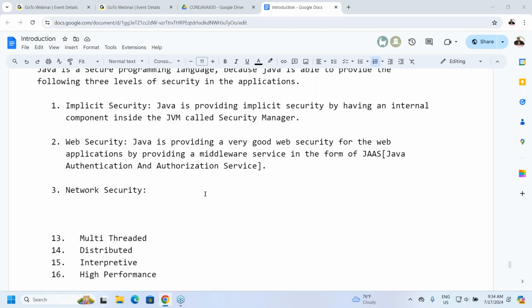When I click on this login button, what happens there? My username and password are transferring over the network to the server side program. Listen carefully. When my username and password are transferring in the network as plain text data, somebody else may hack my network and identify my username and password. It is very simple to get data from the network.